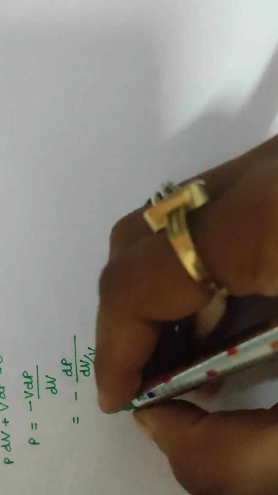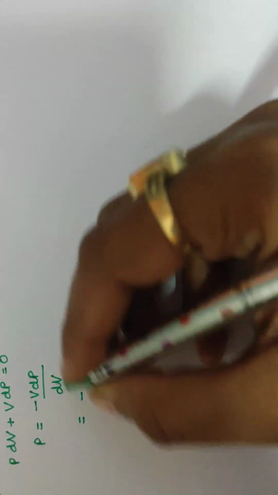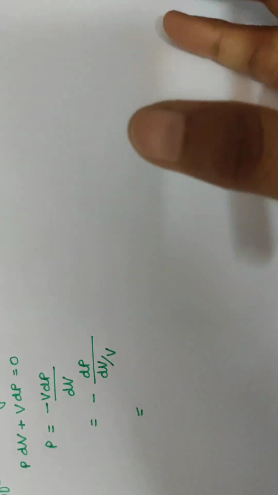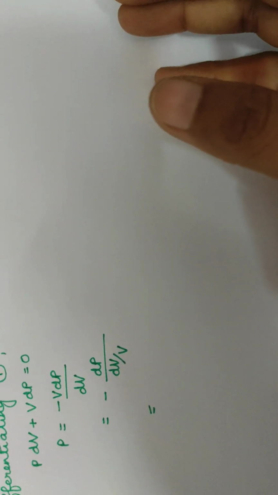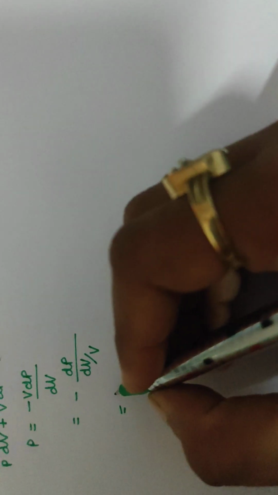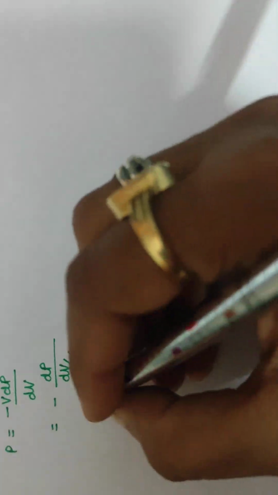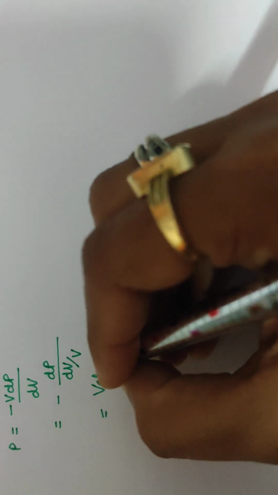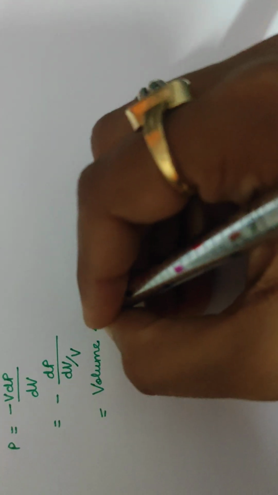Now, what is dP? dP is the small change in stress. What is stress? Force upon area. So this represents a small change in stress, and as we are talking about bulk modulus, this will be volumetric stress.